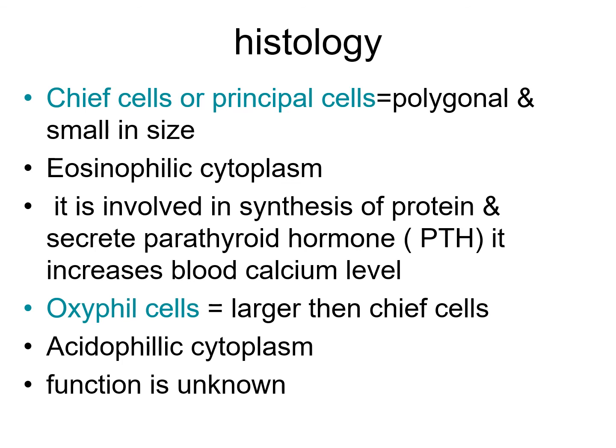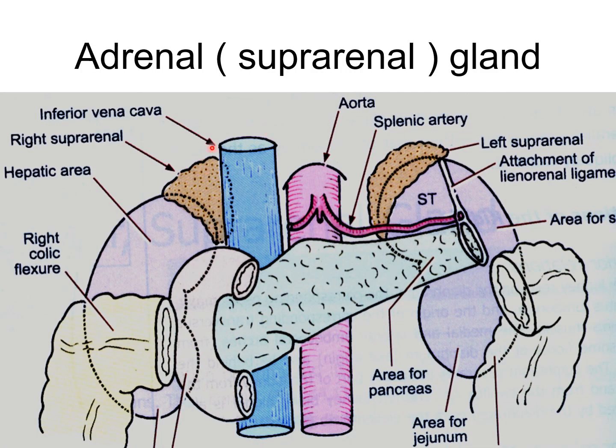So this thyroid and parathyroid gland is complete. Now the last one is the suprarenal gland or the adrenal gland. Here you can see the suprarenal gland or adrenal gland located just above the upper pole of the kidney, both right and left kidney. The suprarenal glands are paired organs and lie near the superior pole of the kidney in the abdomen. In many animals they do not occupy a suprarenal position but lie near the kidney, therefore called the adrenal gland.